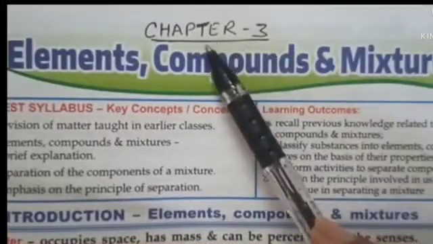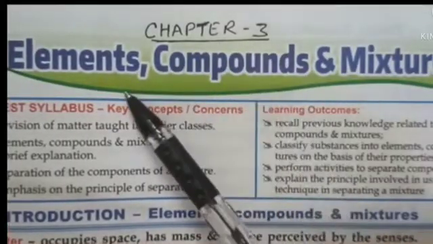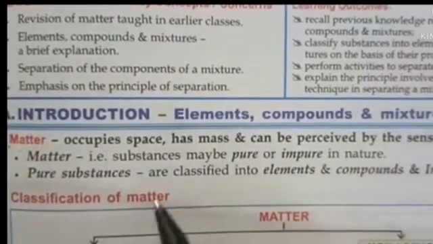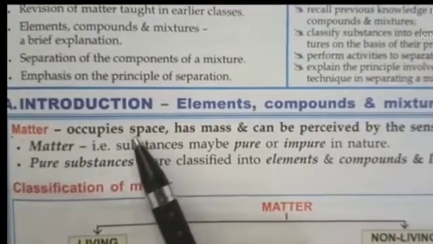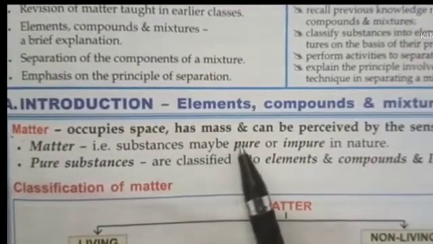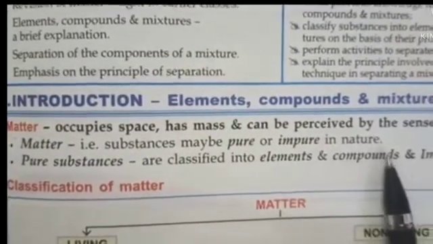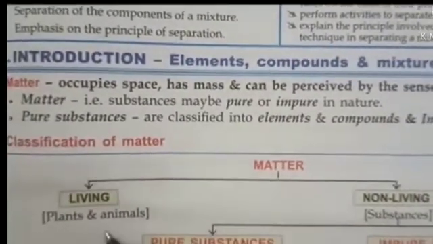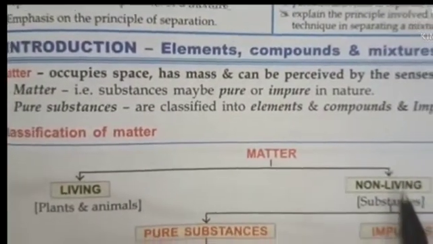In chemistry, chapter 3, elements, compounds and mixtures. First of all, what is matter? Matter is anything which occupies space, has mass and can be perceived by the senses. Matter is divided into two parts, living and non-living.